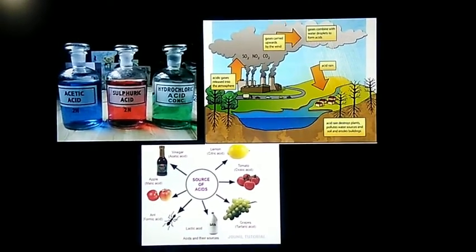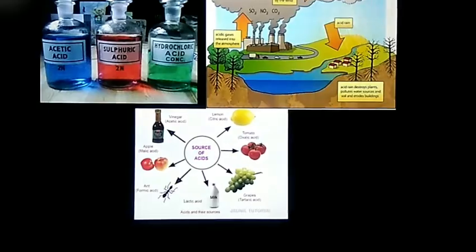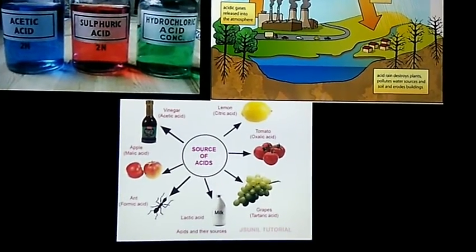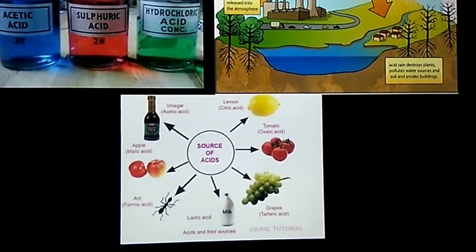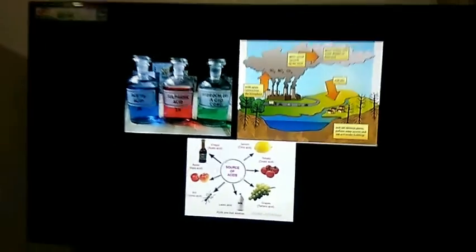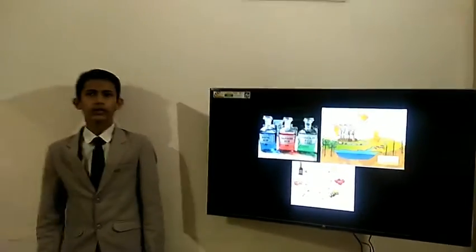We can see sources of acids such as lemon, citric acid, tomato, oxalic acid, grapes, tartaric acid, milk, lactic acid, formic acid, and malic acid, apple, and vinegar, acetic acid. So friends, did you understand?